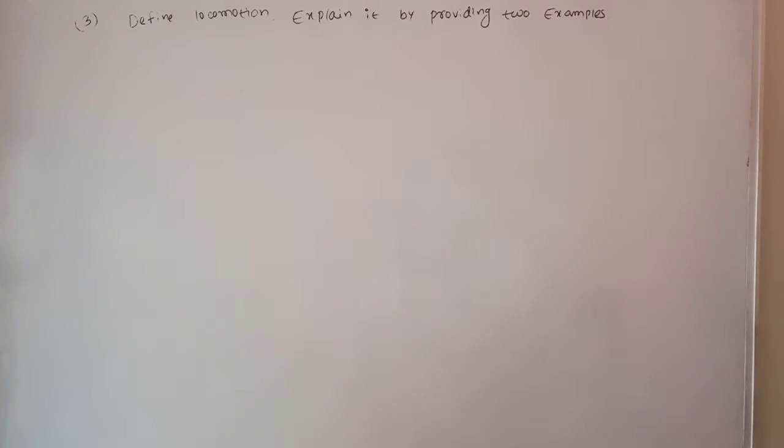Now I'm going to write the answer for that.